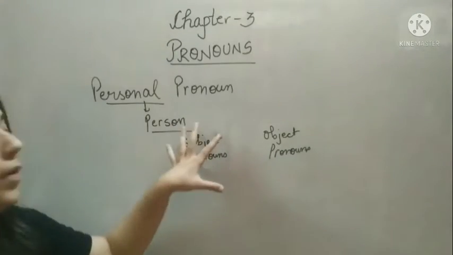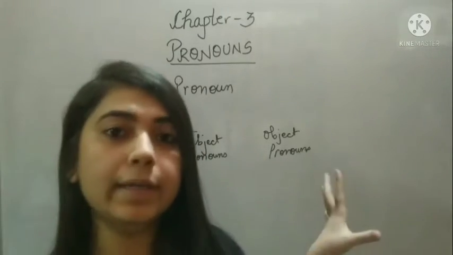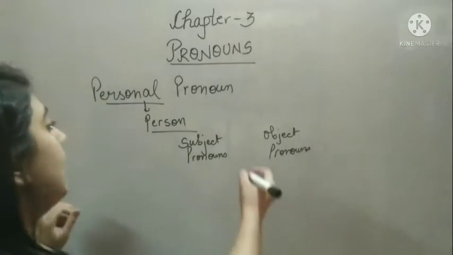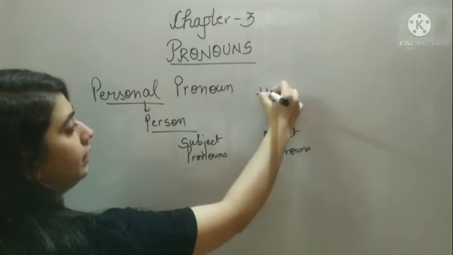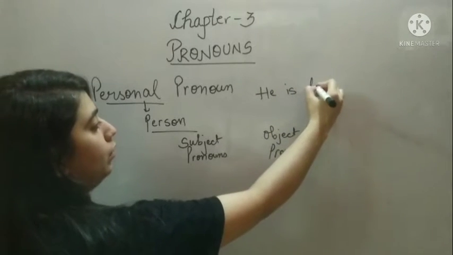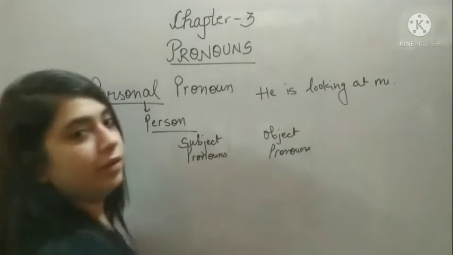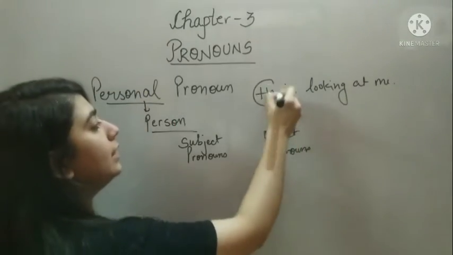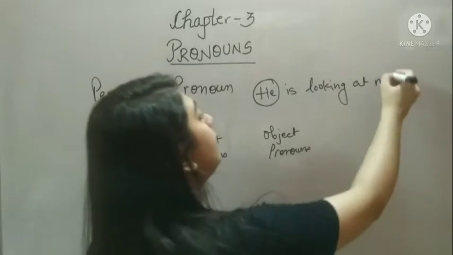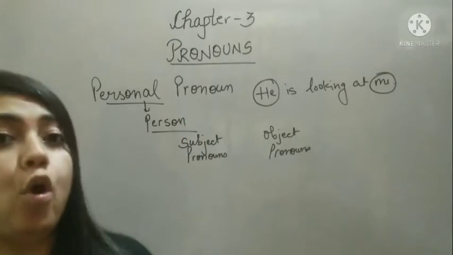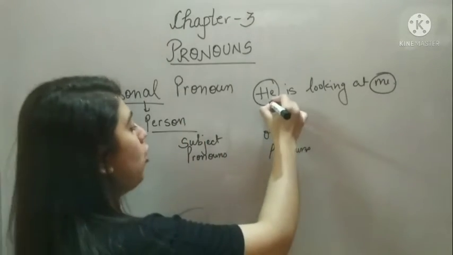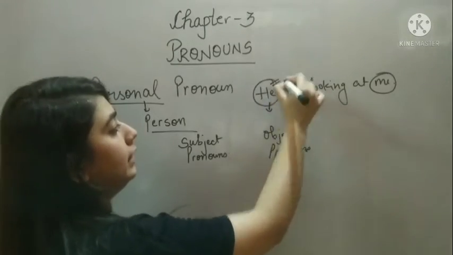Subject is the person that we are talking about. For example, he is looking at me. So here if you notice, this he is a subject and me is an object. So for subject I am using he.